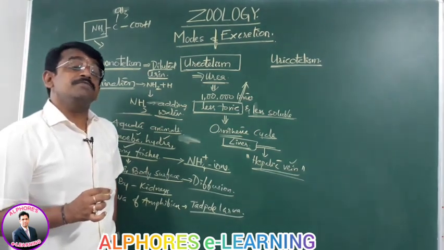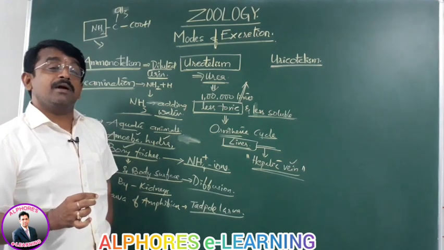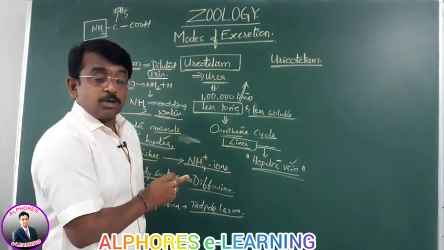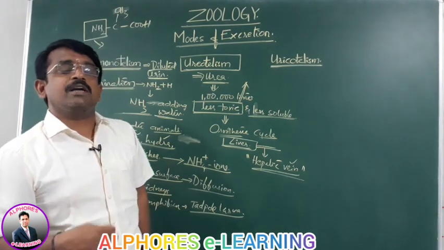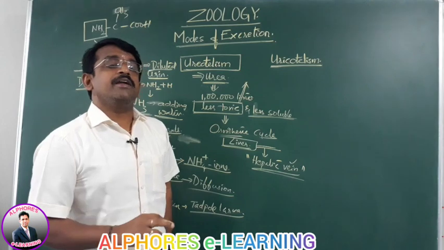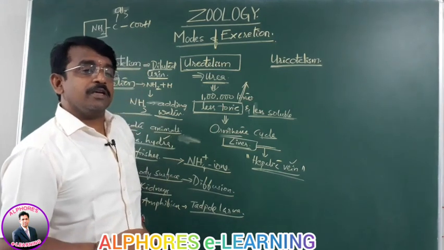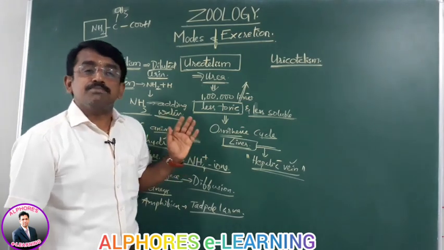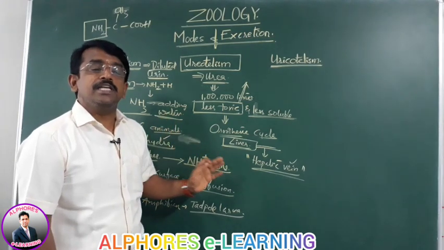What is the need for storing urea in the blood? Since it is less toxic, it is not harmful to the body, so it is stored. For the concentration gradient, in order to form concentrated urine, it is absorbed in the case of the human kidney.